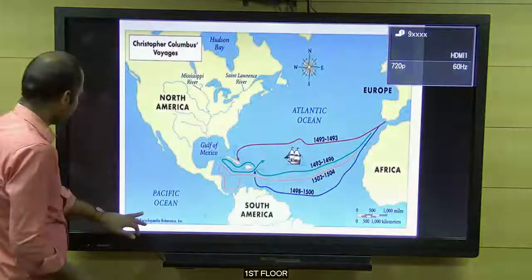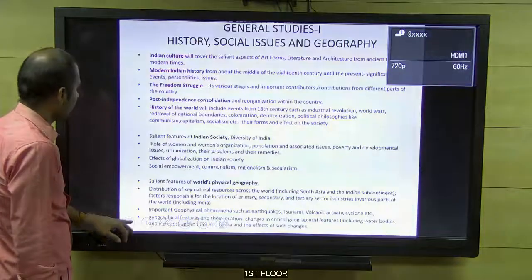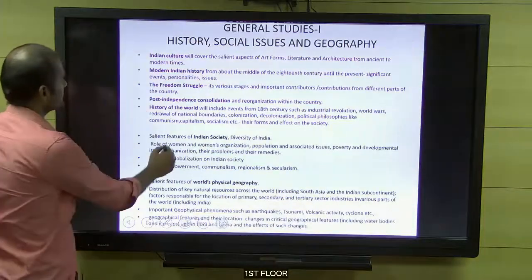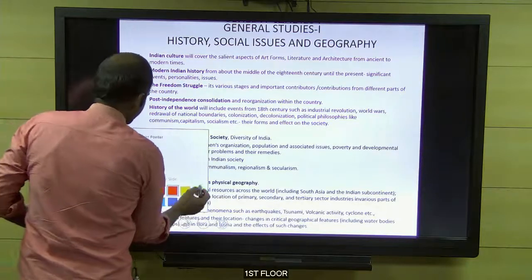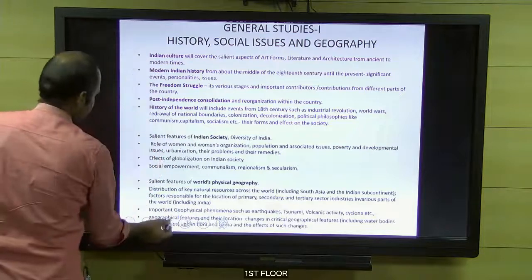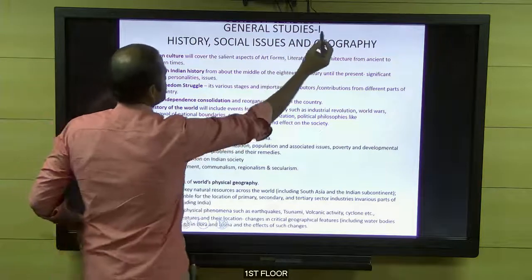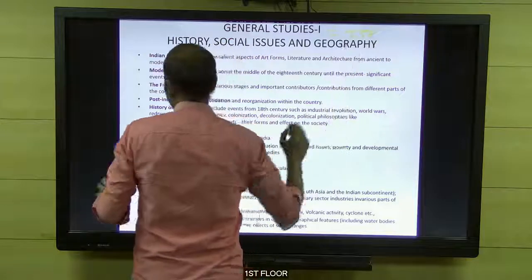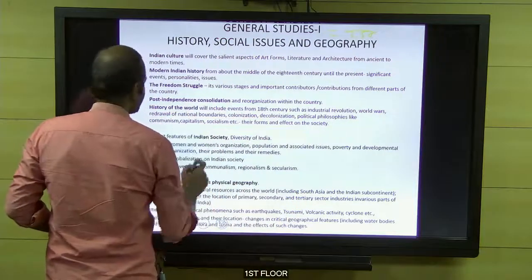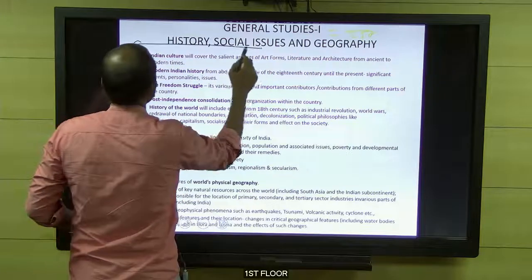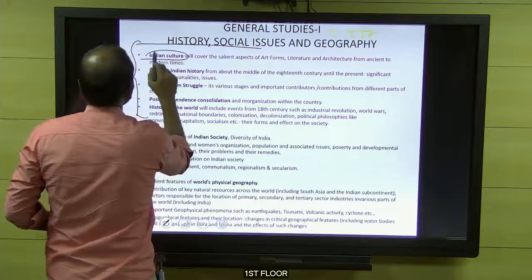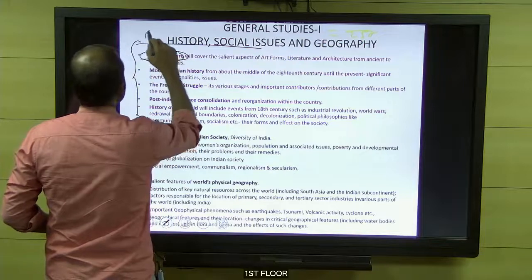Yeah, if you see the syllabus, the first part of the GS syllabus is history. First is history, next is social issues, then the geography part, right? This GS paper is 250 marks. Out of 250 marks, the first 100 marks, or 90 marks, is exclusively history, and that too with Indian culture. From that, only Gupta numismatics.